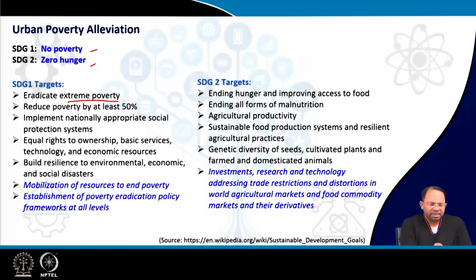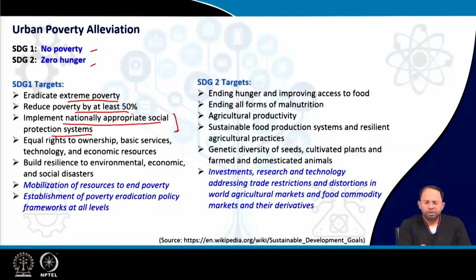In general, reduce poverty by at least 50%, bringing people below the poverty line down to half of that. Implement nationally appropriate social protection systems.